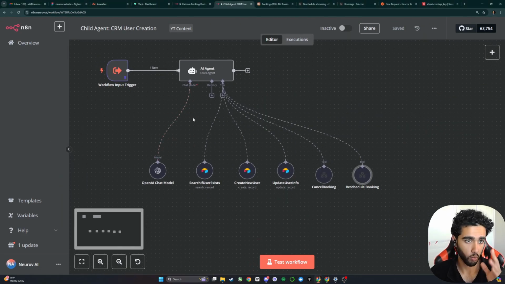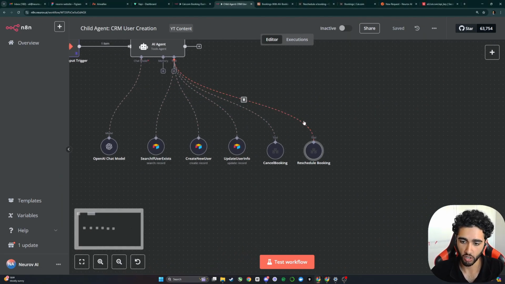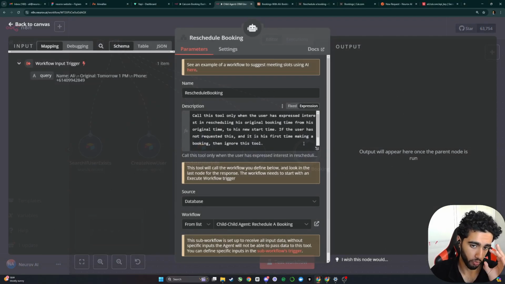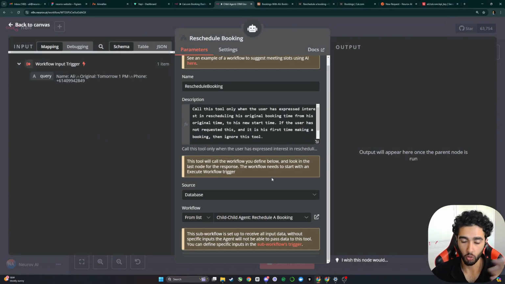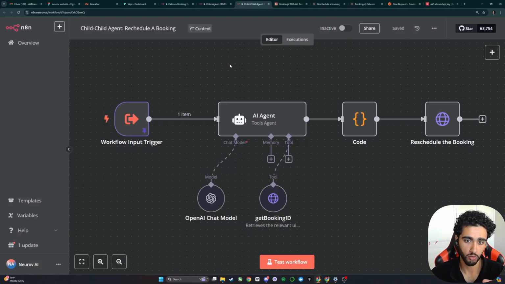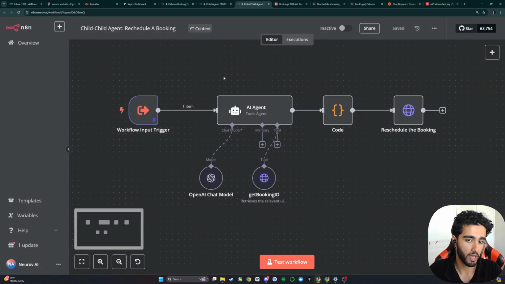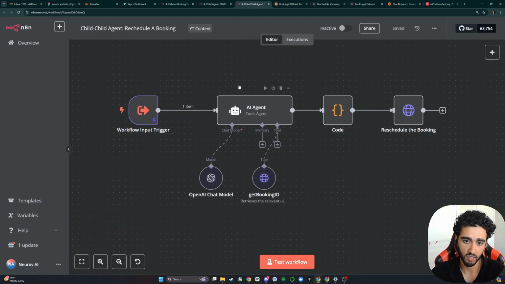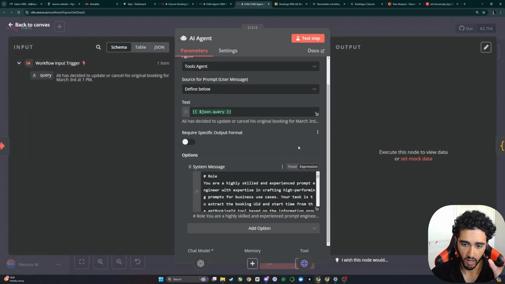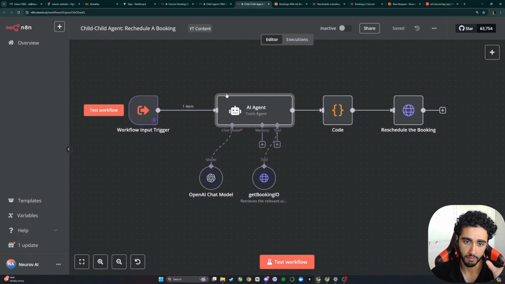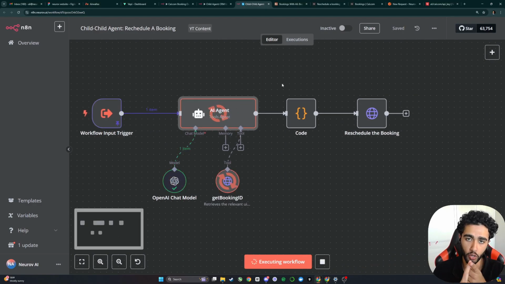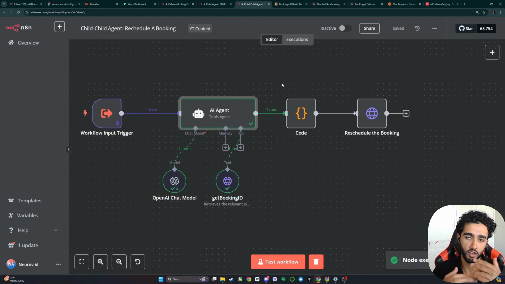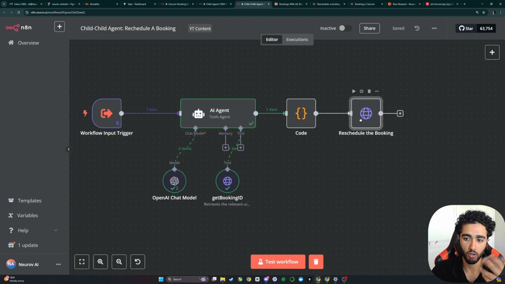Awesome. So I just went back into the child agent and I created a new workflow for rescheduling the booking. This is all going to be provided to you in the link in the description, so I'm not going to go through it. But if we go into this flow, what we have here is pretty much the same thing as the canceling flow, except this time this AI agent is outputting the booking UID, and it's also outputting the new start time that the user wants. Because obviously when you're rescheduling, you're going to have to choose a new time to make that booking.